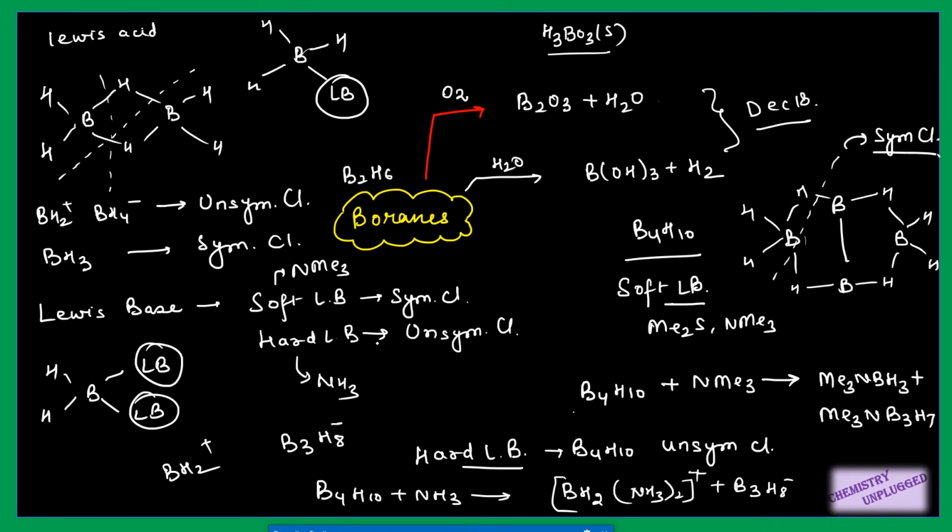So all these steps, all the points I have discussed here, are very important. So please try to remember what will be the product in symmetrical and unsymmetrical cleavage, and when you have to apply symmetrical cleavage and unsymmetrical cleavage.